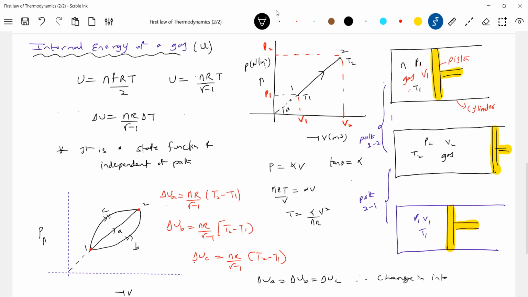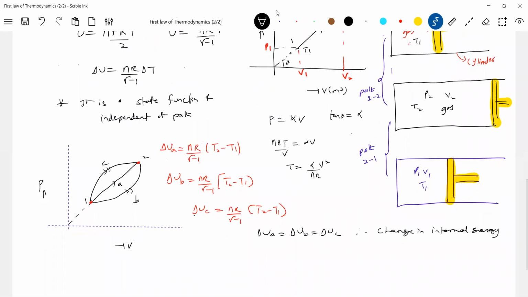Change in internal energy is independent of path and depends only on the initial and final state.